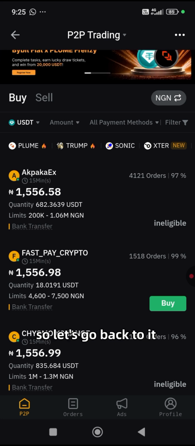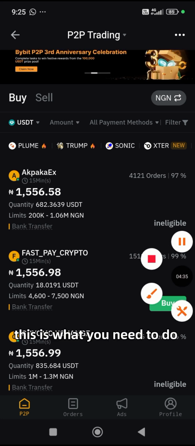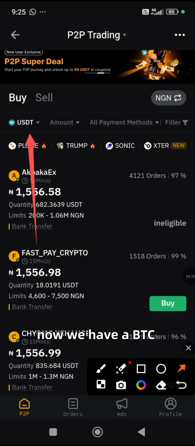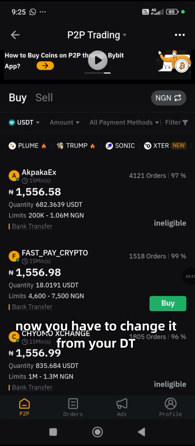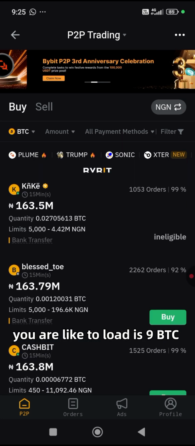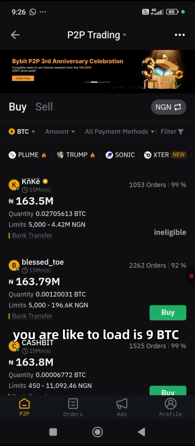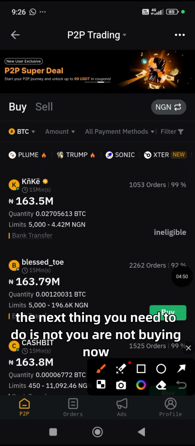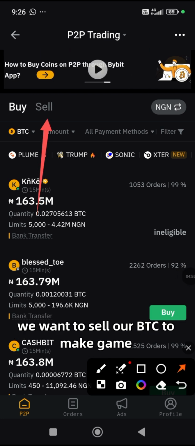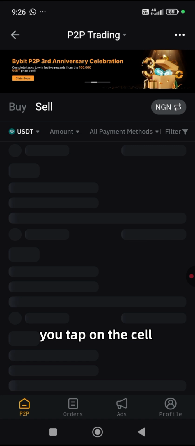So let's go back to it. Now this is what you need to do. These are just the little things you have to do. It's on USDT now, and we have it in BTC. You have to change it from USDT to BTC. The next thing you need to do is, now we are not buying. We want to sell our BTC to make a gain. You tap on the sell.